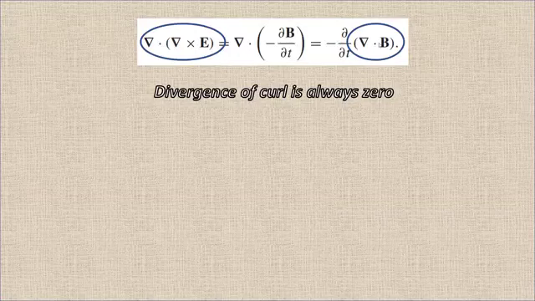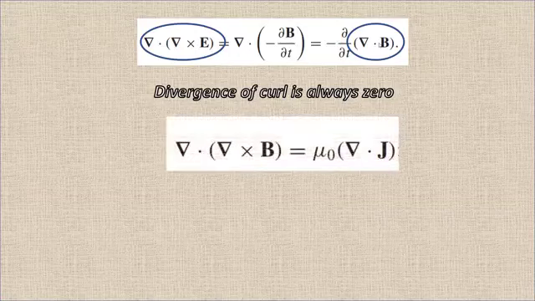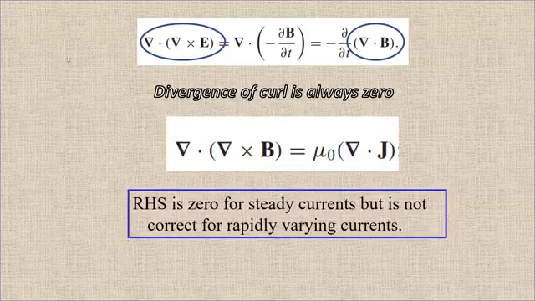So this is okay. But now if we take divergence of Ampere's law, then the right hand side is del dot J, and on the left hand side, as we know, divergence of curl is 0. So this left hand side is 0. But what about this right hand side? This is divergence of J, which is 0 for steady currents.